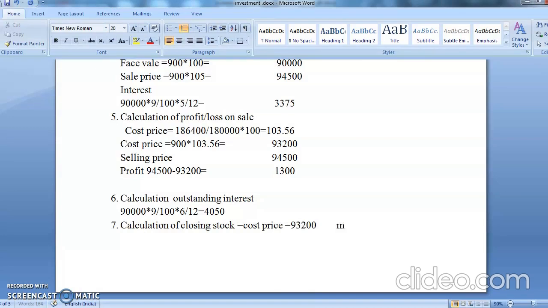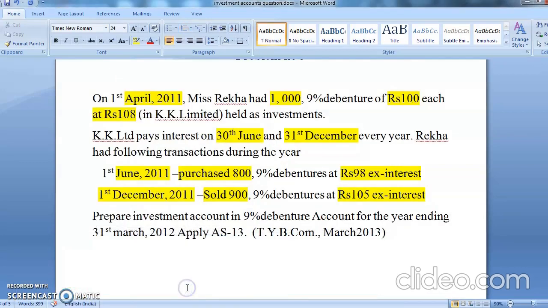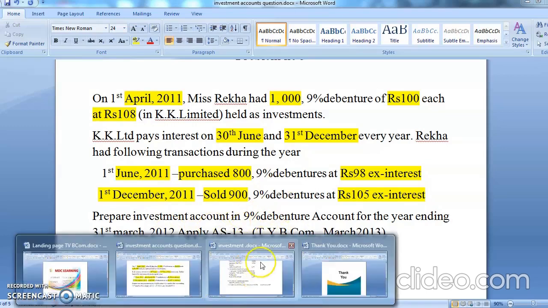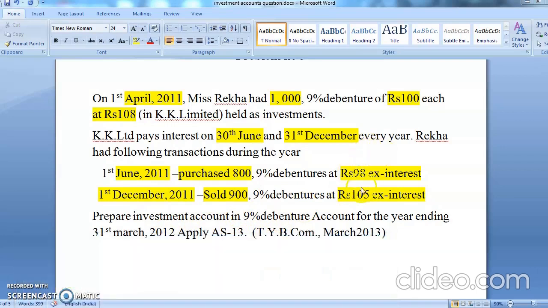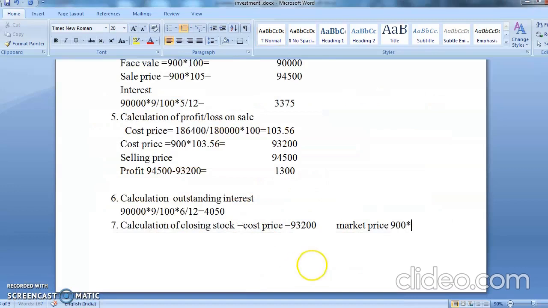Now you'll work out the market price. So what is the market price? You're having 900 units, and what is the cost per unit? So this time they have not given you any closing value, students. So we will consider the closing value as 105. That will be the market value.